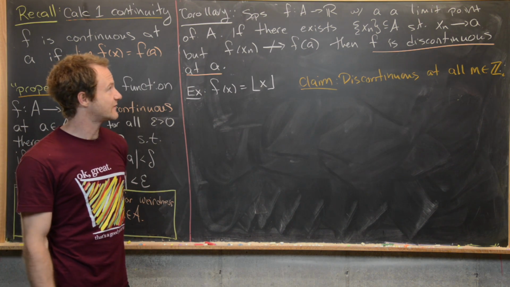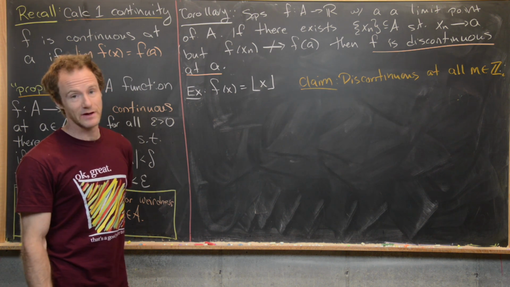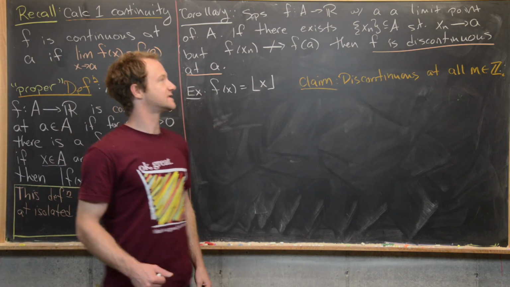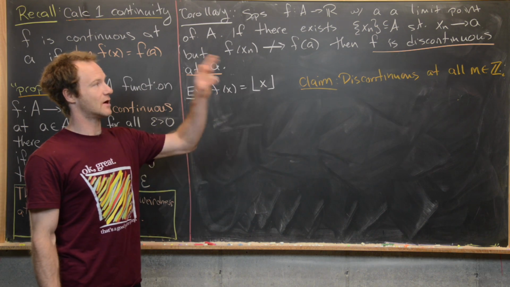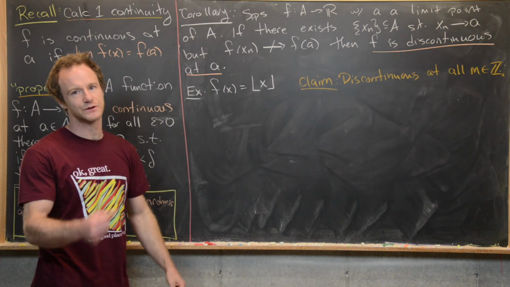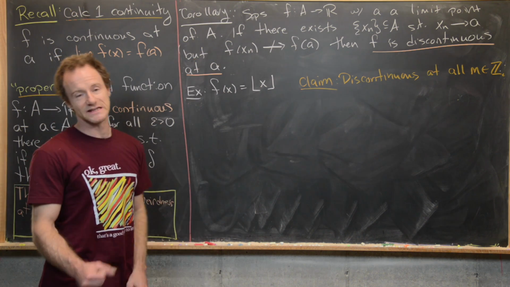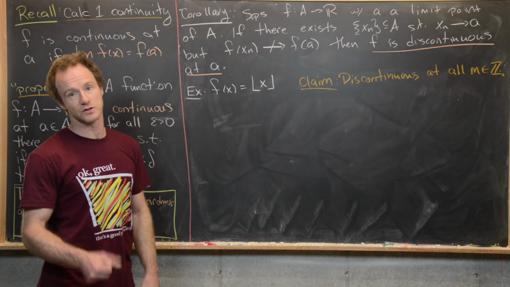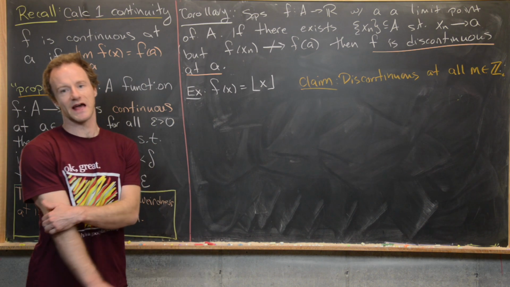It says that if we've got a function from A to R, and A is a limit point of capital A, then if there exists some sequence x sub n in A such that x_n approaches a, in other words, the limit as n goes to infinity of x sub n equals a, but the limit as n goes to infinity of f evaluated at x sub n is not equal to f of a, then f is discontinuous at a.